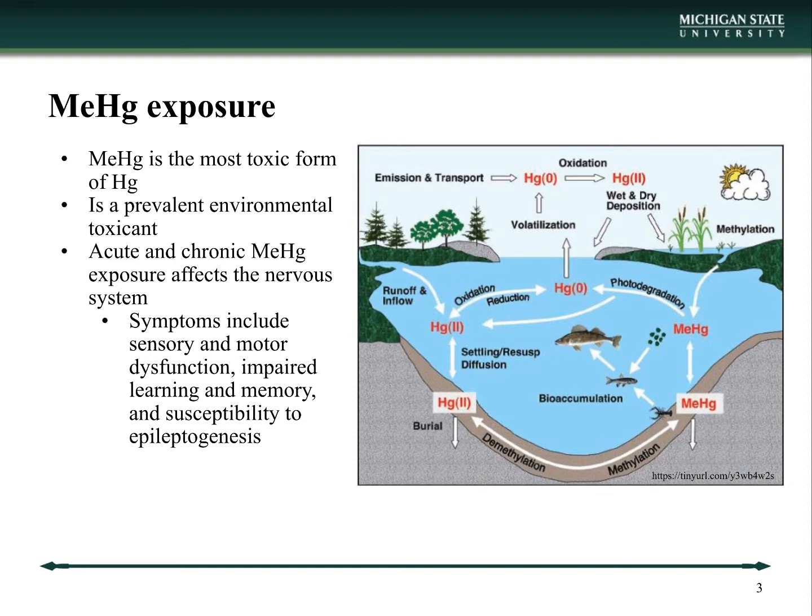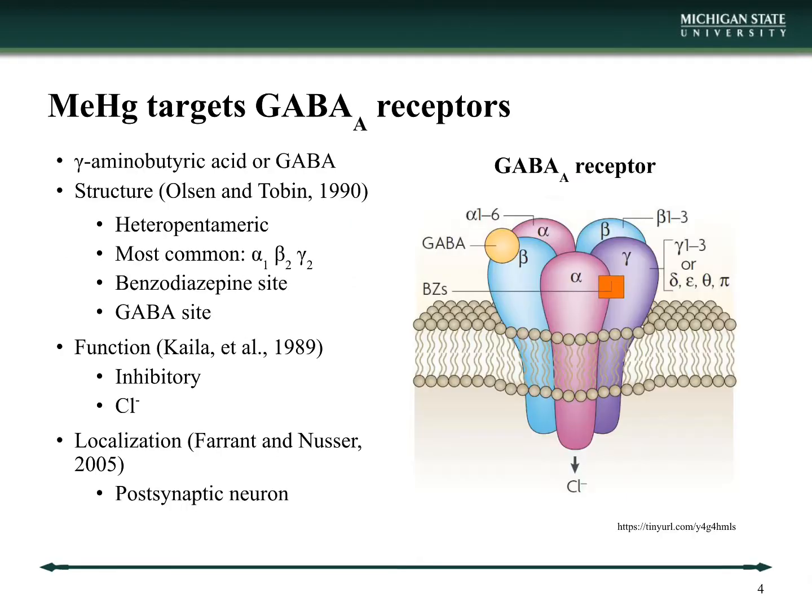One of the biggest concerns in the field is methyl mercury toxicity because acute and chronic exposure affects the nervous system. Symptoms include sensory and motor dysfunction, impaired learning and memory, and susceptibility to epileptogenesis. One of the main targets of methyl mercury toxicity are the GABA-A receptors.